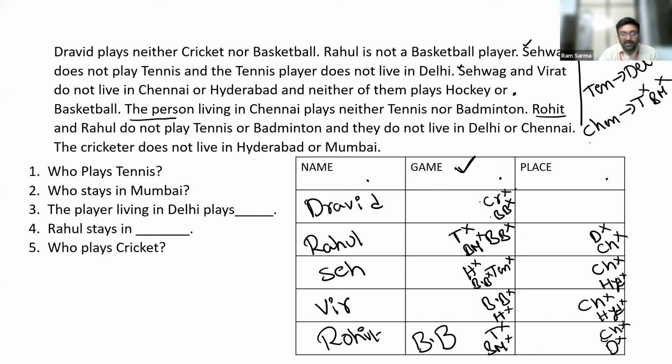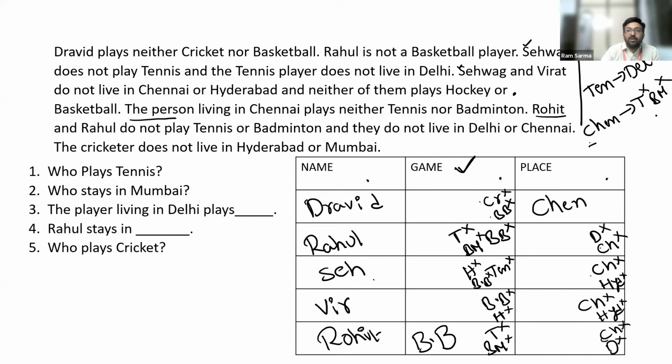Dravid stays in Chennai. Now, let me explain this. Rahul doesn't stay in Chennai. Sehwag doesn't stay in Chennai. Virat doesn't stay in Chennai. Rohit doesn't stay in Chennai. So this is the only option we are left with. So Dravid has to stay in Chennai.